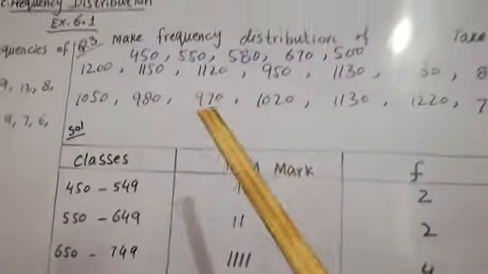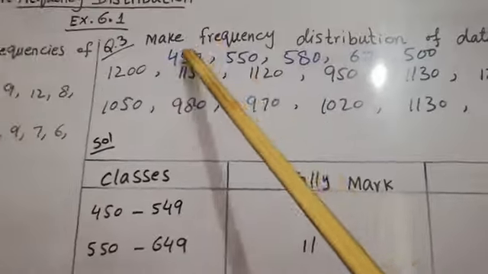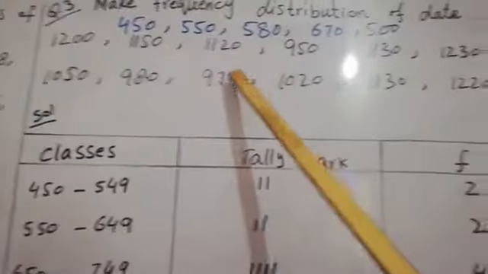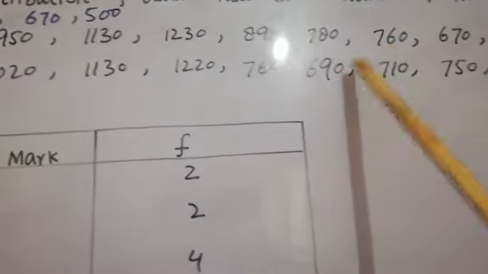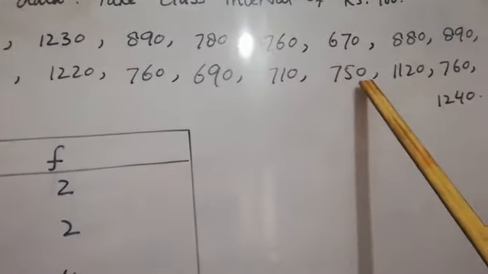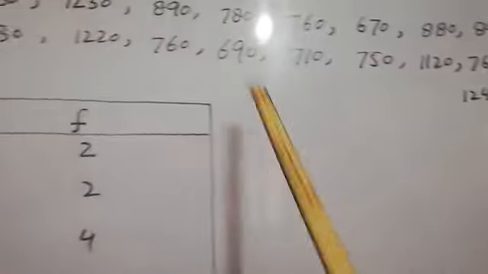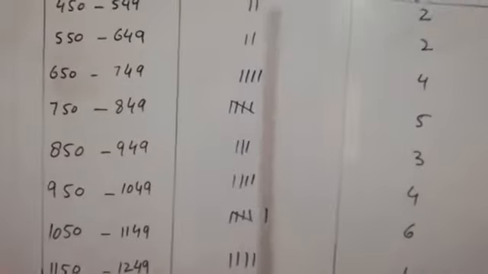And there are also 30 values given. You can check 1, 2, 3, up to 29 and 30. There are 30 values. So this answer is the right answer.